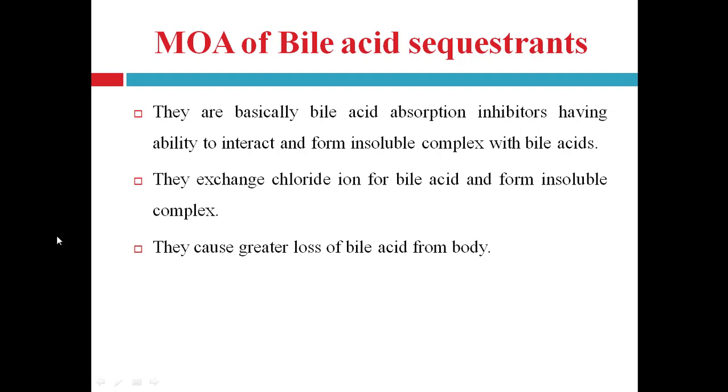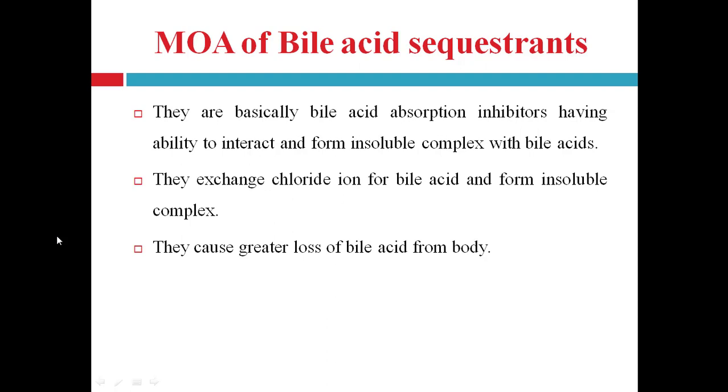Inhibition of the absorption of bile acid leads to a large loss of bile acid in large volume, or large amount. This lost amount is corrected by the liver by synthesis of bile acid from cholesterol. So cholesterol is used in large amount by the liver to manage the level of bile acid, right?